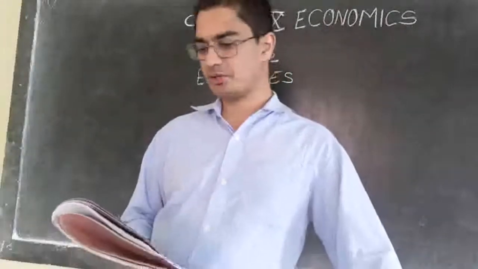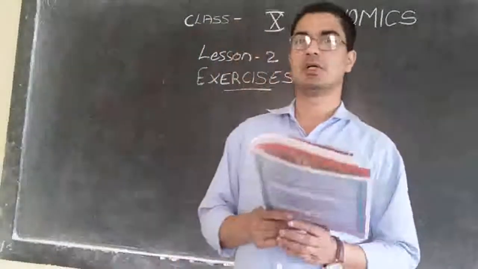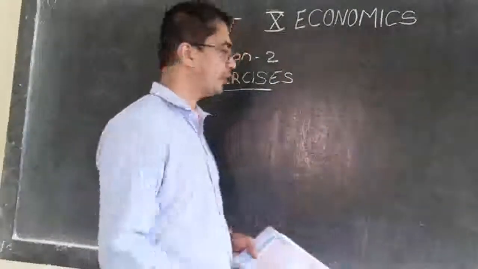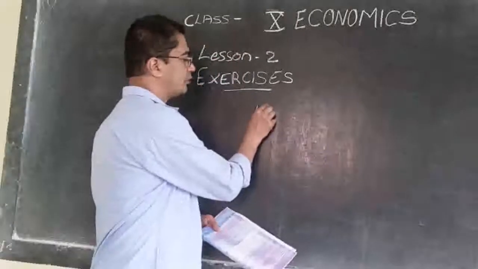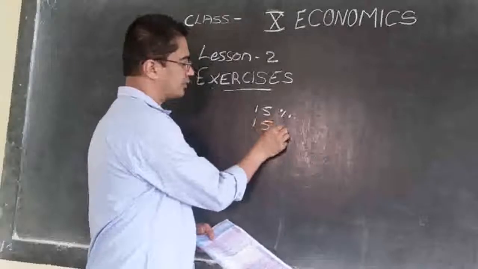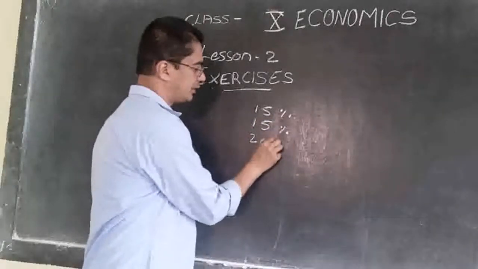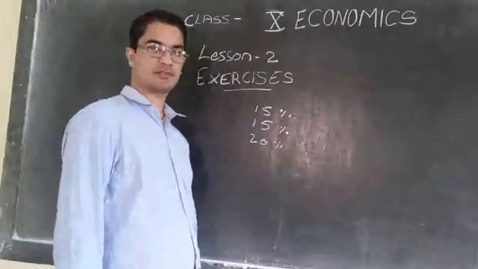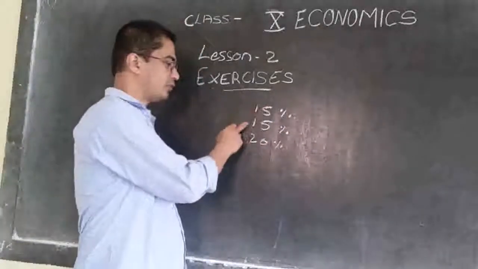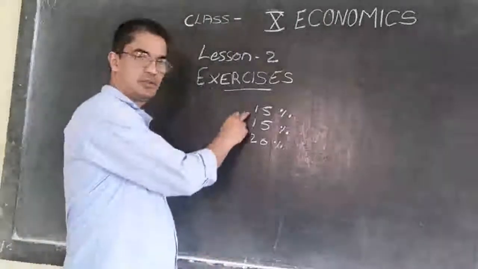How many percentage can you say? So total percentage will be 100, isn't it? So the first group we found 15 percentage. Second one also 15 percentage. Third one is 20 percentage. So how much is left? 15 plus 15 plus 20. How much? 50, isn't it?